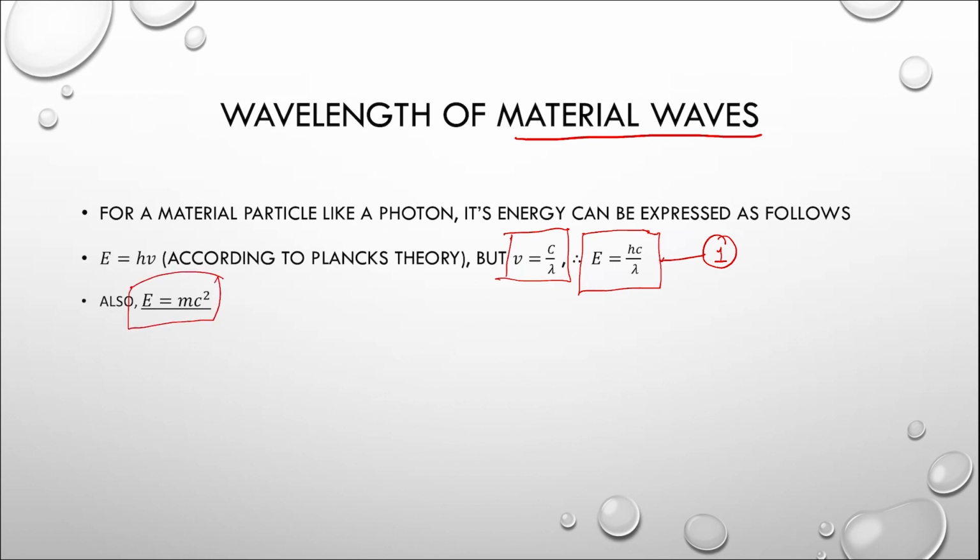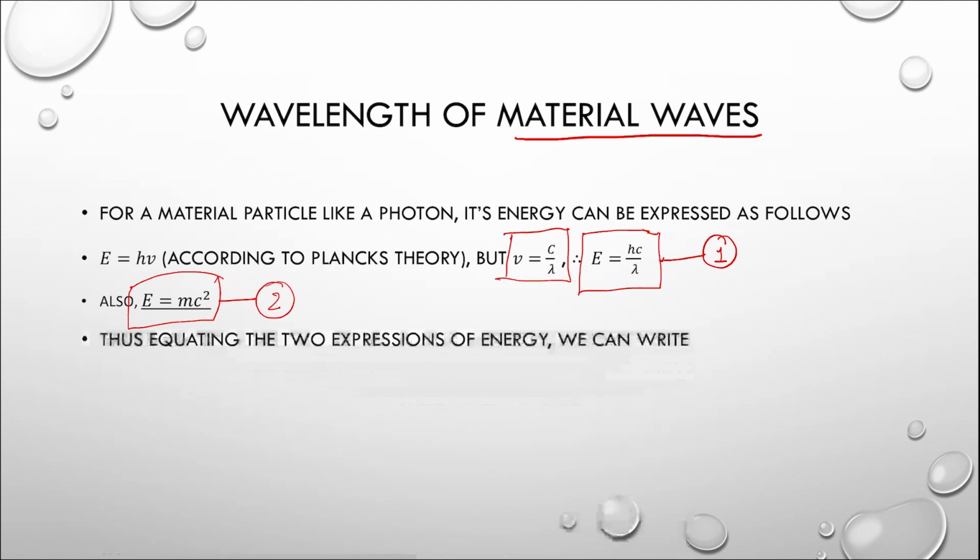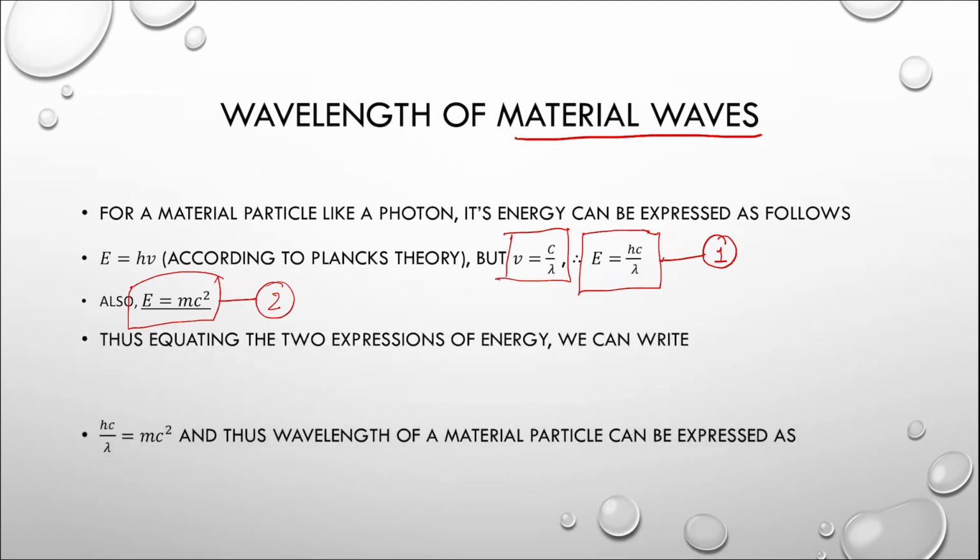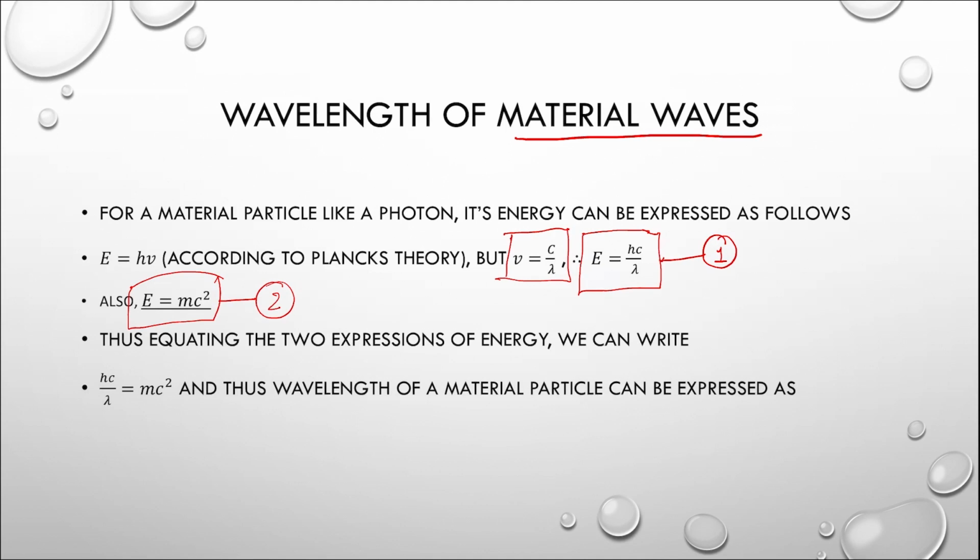Here I now have two different expressions of energy in the form of equation number 1 and equation number 2. Suppose I equate these two expressions of energy, I can therefore write that hc by lambda is equal to mc square. C on both the sides is going to get cancelled out, and the expression can now be expressed in terms of lambda.